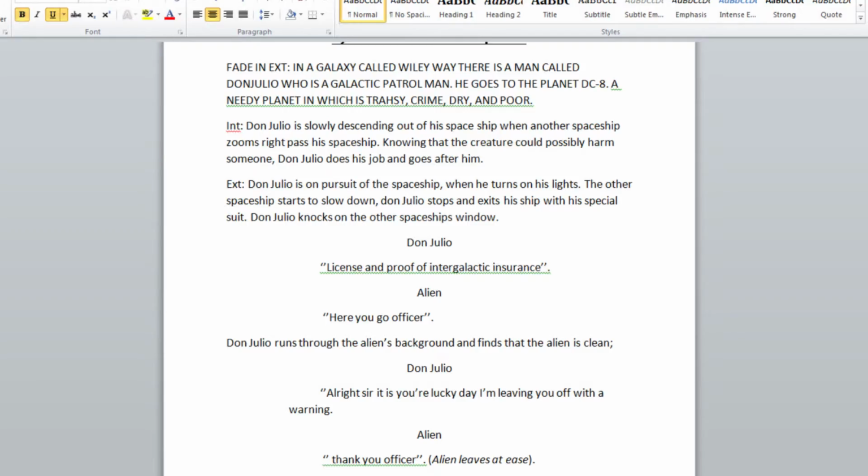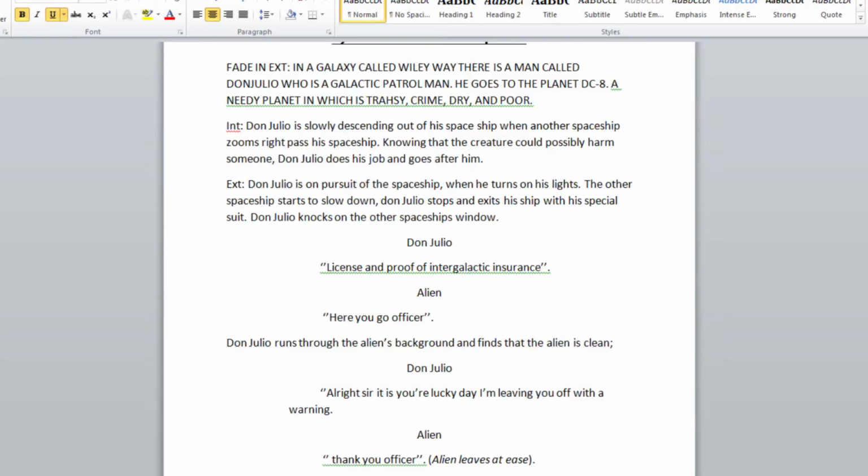Fade in. In a galaxy called Milky Way, there is a man called Don Julio who was a galactic patrolman. He goes to the planet DC-8, a native planet, on which it is actually a crime for driving. Internal. Don Julio saw the alien descending out of his spaceship, when another spaceship zooms right past his spaceship. Knowing that the creature could possibly harm someone, Don Julio does his job and goes after him.